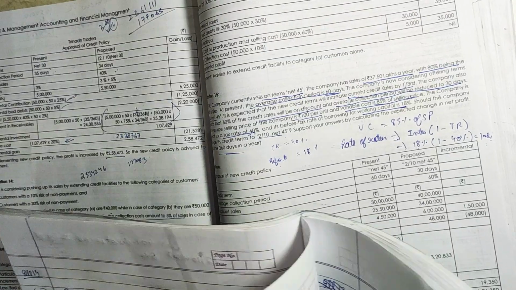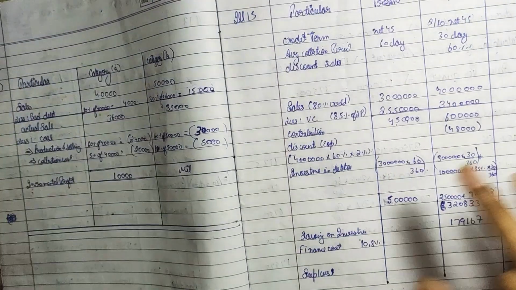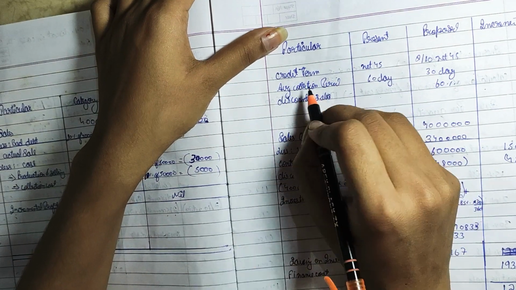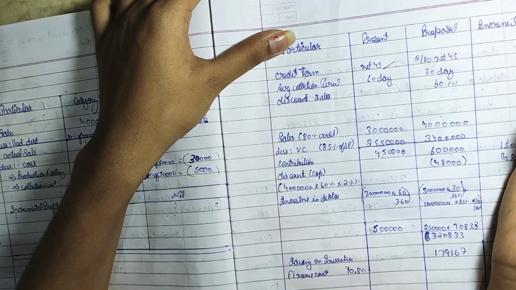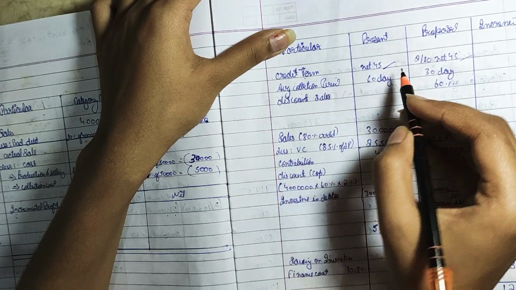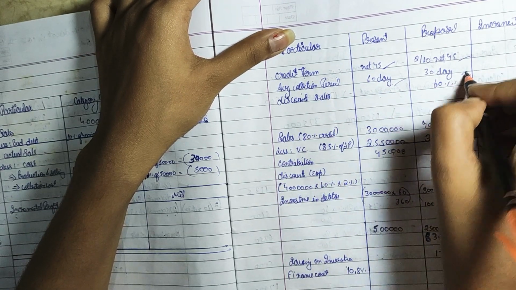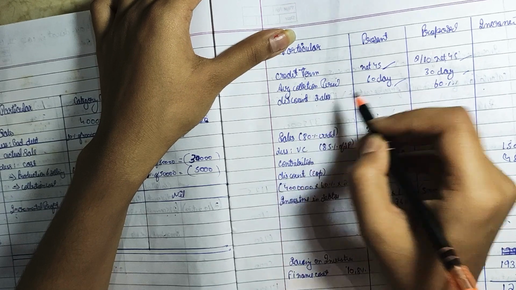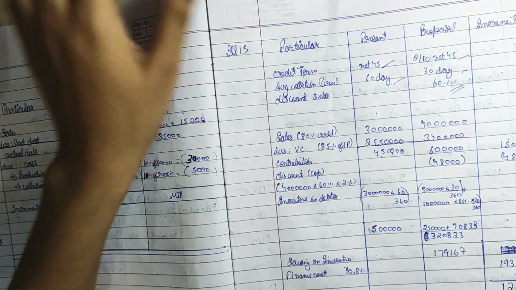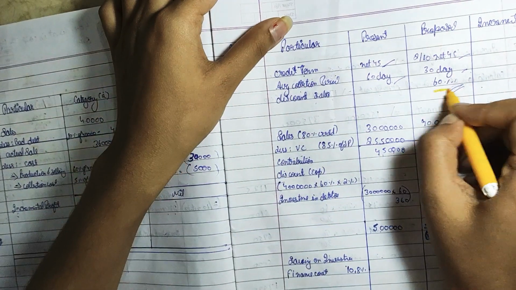What our question says, see. We are very clear with the credit terms and policies, that is credit term is net 45 days in the present case and 2/10 net 45 in the second case. Average collection period 60 days and 30 days as suggested in the question. Discount on the sales is 60% in the second case. Okay, 60% is in the second case.